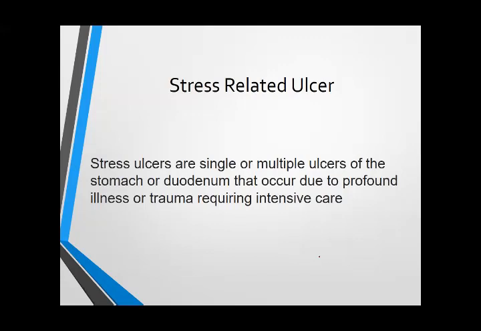As you all know, in stress, cortisol is released from the adrenal cortex, and it disturbs gastrointestinal physiology and can cause ulcer. Bedridden patients may be prone to develop stress-related ulcer, and the site of ulcer is also different from peptic ulcer. This type of ulcer can occur in all of the gastrointestinal tract.